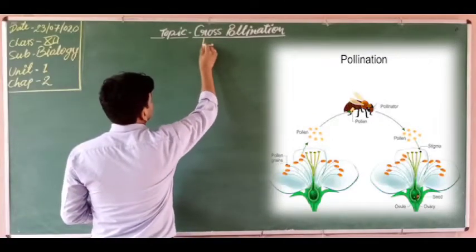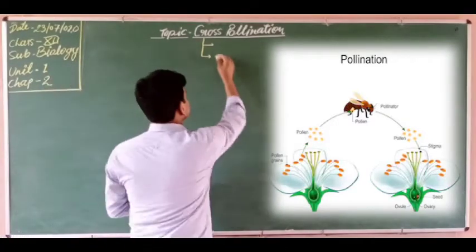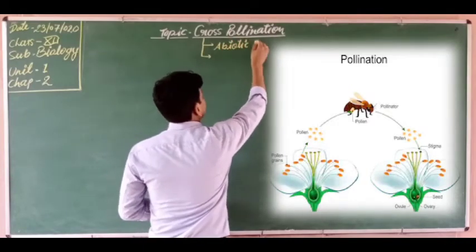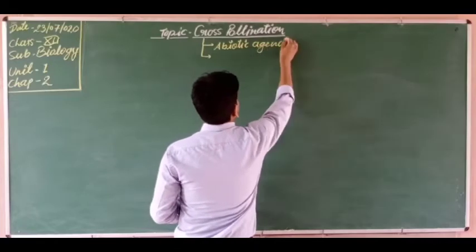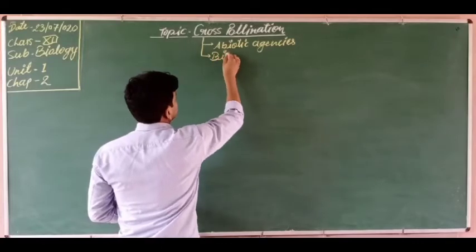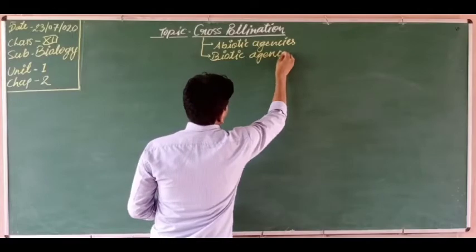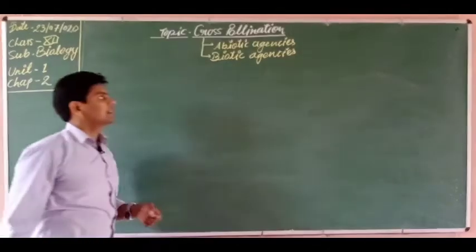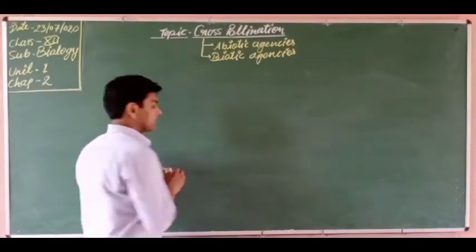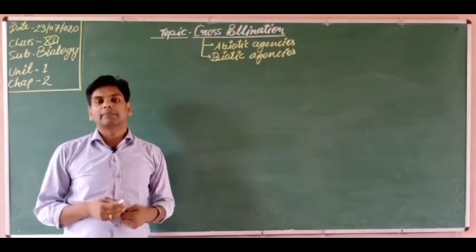into two ways, by biotic agencies and abiotic agencies. So we have discussed abiotic agencies, but now we are going to discuss biotic agencies. Got it? So students, in biotic agencies, we will discuss the different types of living beings, different types of animals which help in the pollination.